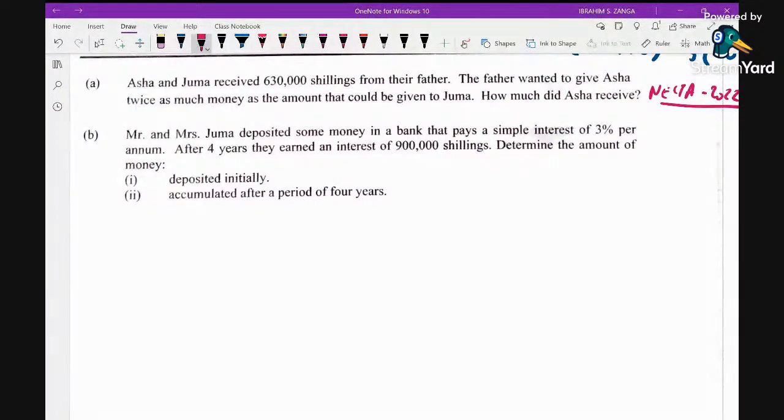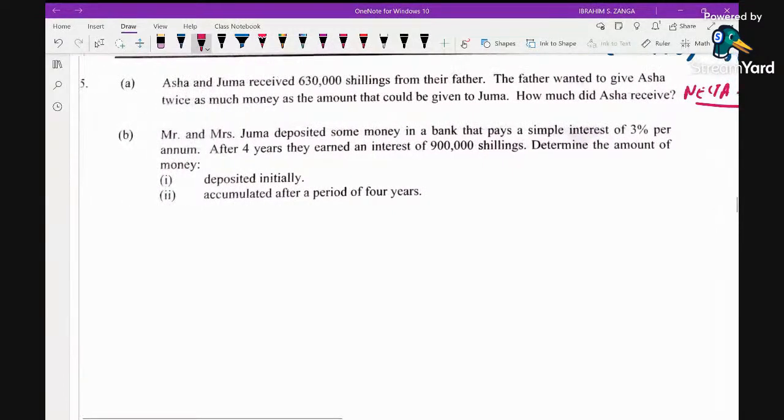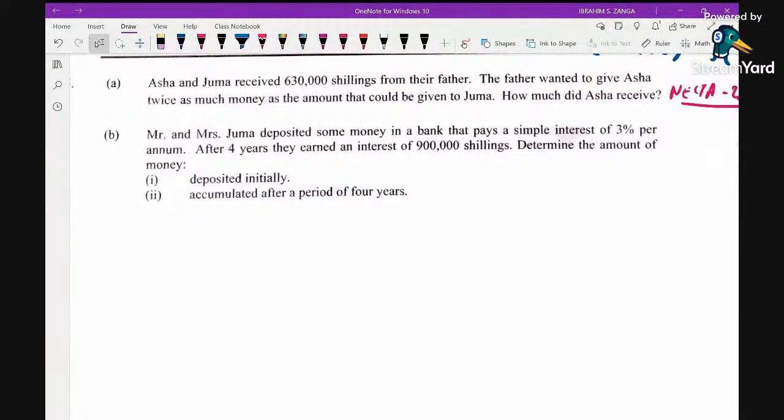As you can see, question number 5, dear students, we were told that Asha and Juma received 630,000 shillings from their father. The father wanted to give Asha twice as much money as the amount that could be given to Juma. How much did Asha receive?